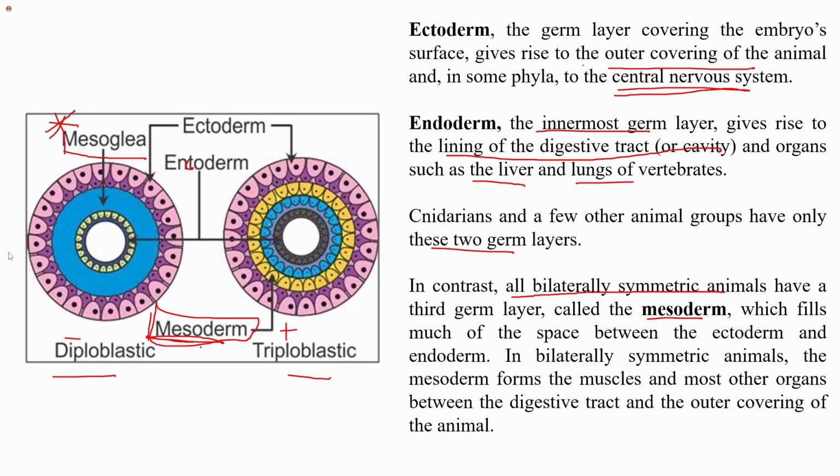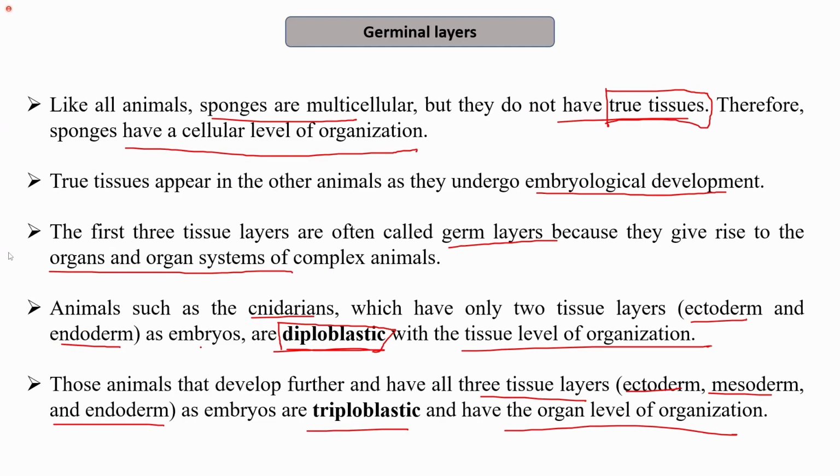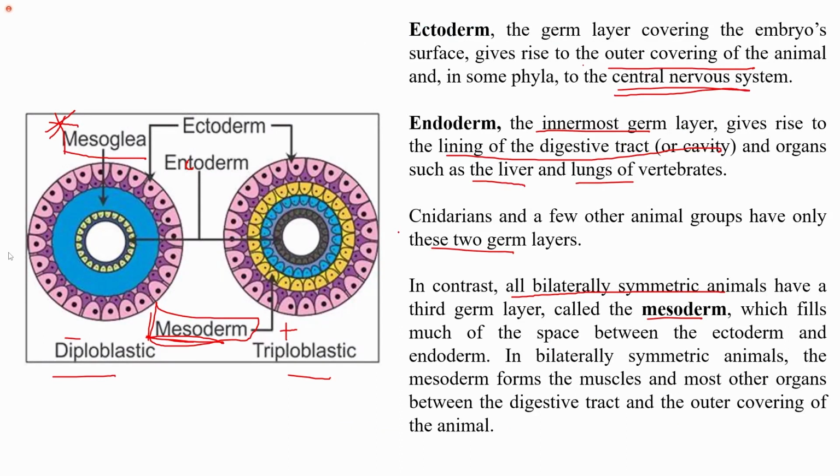This was about the division of animals on the basis of germinal layers. I again repeat, animals can be divided into two groups, diploblastic and triploblastic. Diploblastic includes the organisms that have tissue level of organization, for example cnidarians, while triploblastic includes the organ level of organization that have all the three tissues. You may also remember what ectoderm leads to the formation of. Since it is the outermost germ layer, it mostly gives rise to the outer covering of the animal.